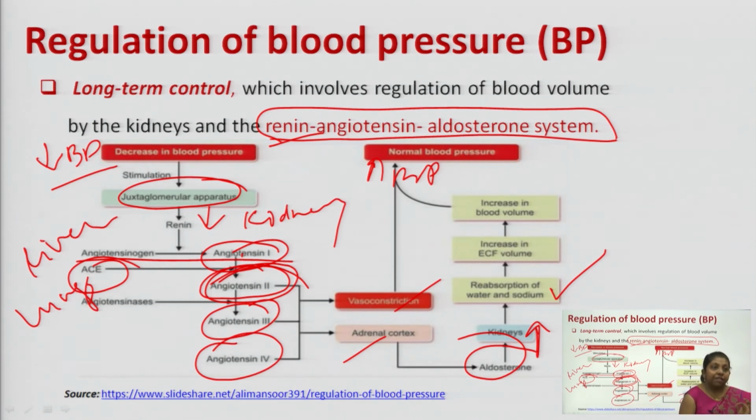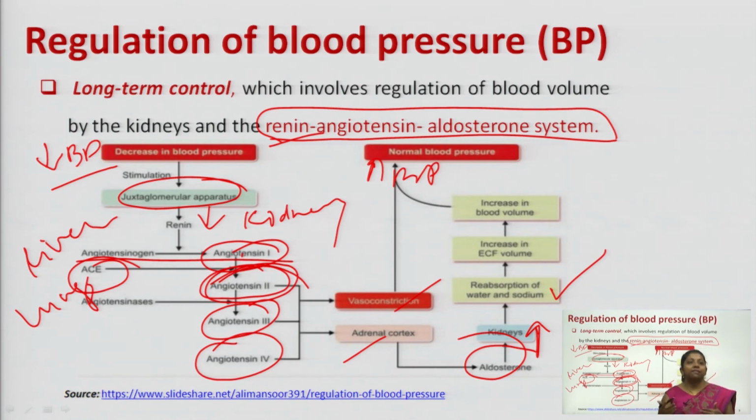Renin will further stimulate the conversion of angiotensinogen to angiotensin 1. Angiotensinogen is released from your liver, which is getting converted into angiotensin 1. Further, angiotensin 1 gets converted into some other fragments, that is angiotensin 2, 3 and 4, with the help of an enzyme ACE, that is angiotensin converting enzyme, which is released from your lungs.